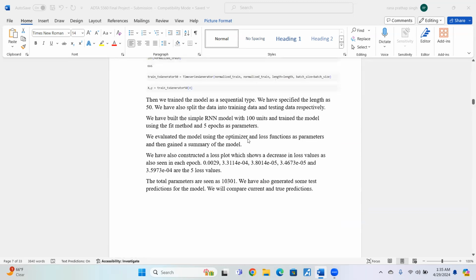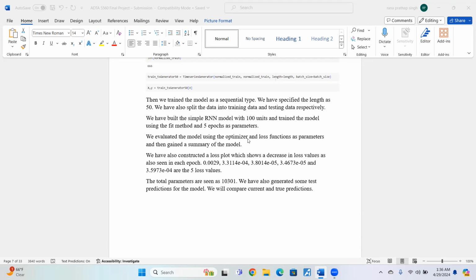We have specified the length as 50. We have split the data into training and testing data. We have also built a simple recurrent neural network with 100 units and trained the model using the fit method and 5 epochs as parameters. We evaluated the model using the optimizer and loss as we just talked about. We have also considered a loss plot, which shows a decrease in loss values.